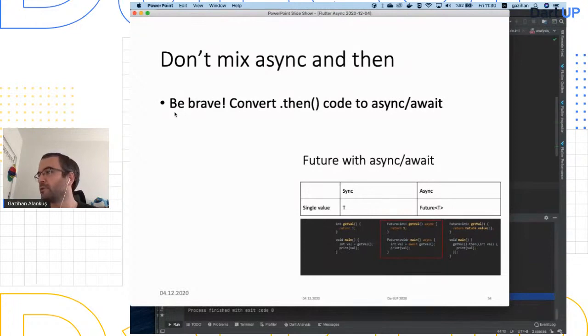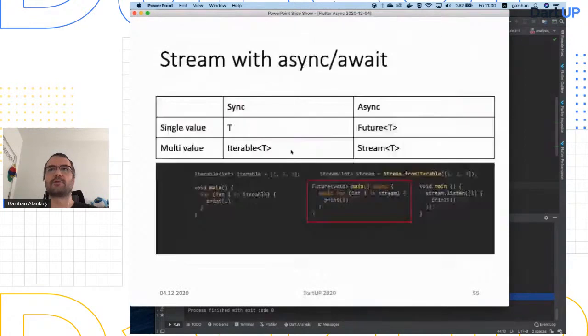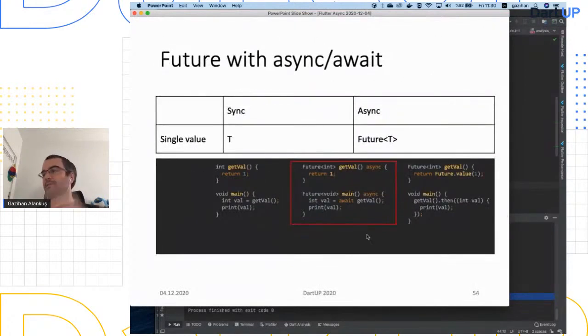My advice is be brave. So why do people do this? Yeah, this is that code. So my advice here is be brave, right? So you know that this is same as this, right? Why do people mix then and async? It's because they have a then code somewhere they found from Stack Overflow, let's say, and they have an async code somewhere, maybe they created, maybe they found from Stack Overflow.